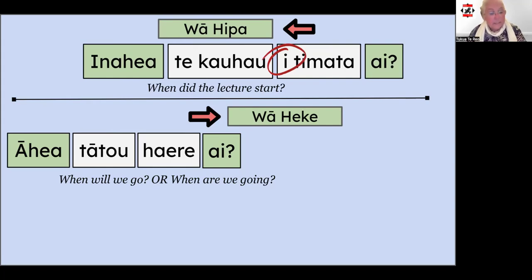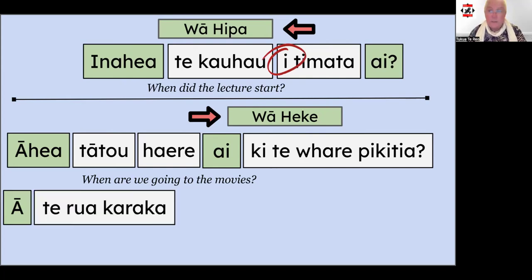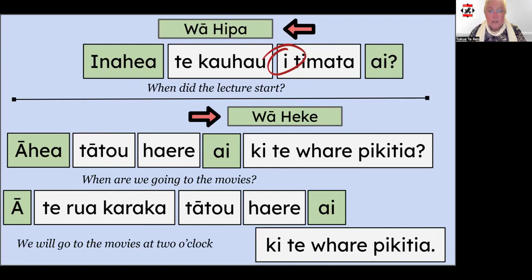If we wanted to extend the rerepātai and ask about a specific place, the punga ai stays with the tūmahi. For example, āhea tātou haere ai, and then, ki te wharepikitia. When are we going to the movies? The answer to an āhea question starts with a, and then the rest of the adverb of time, for example, a te rua karaka, and then the rest of the rerepātai. Tātou haere ai ki te wharepikitia. We will go to the movies at 2 o'clock.